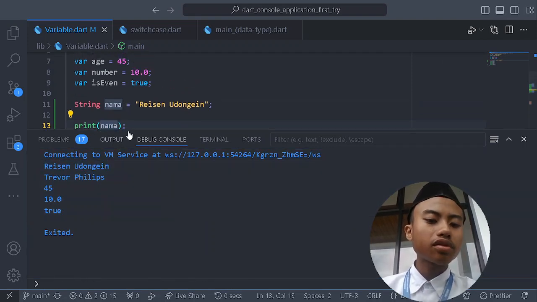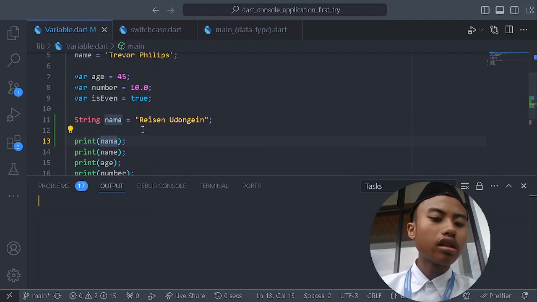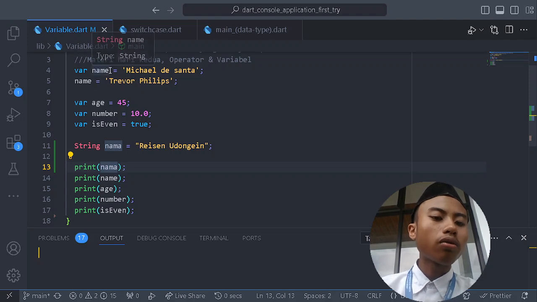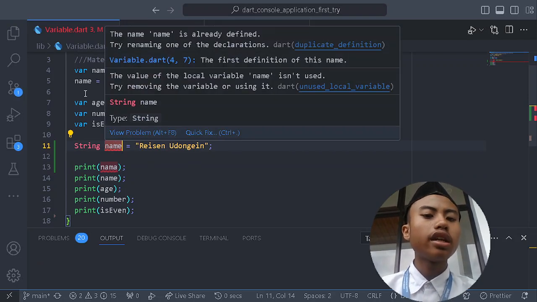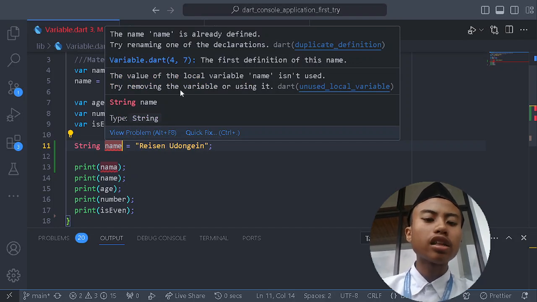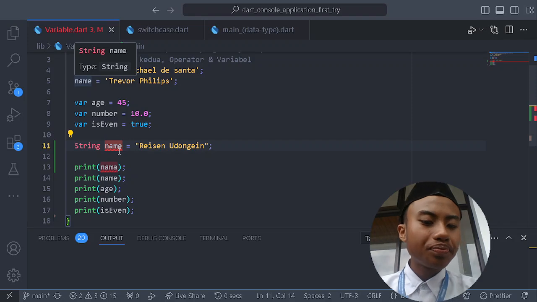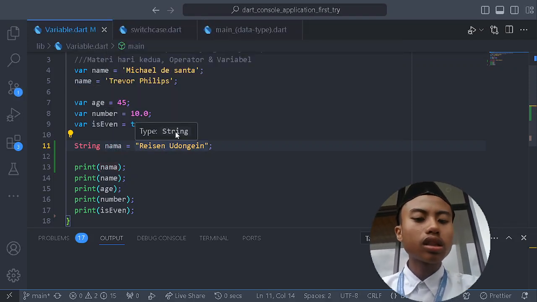Oh yeah, we also have to make sure that the variable names are not the same as each other. So this is the variable of name and this is nama. If we change it to name, we can't do it because the name is already defined. So we get it into nama and then it becomes simple.